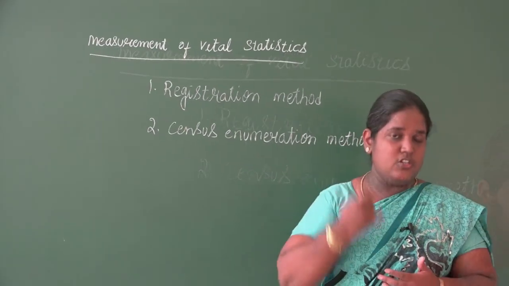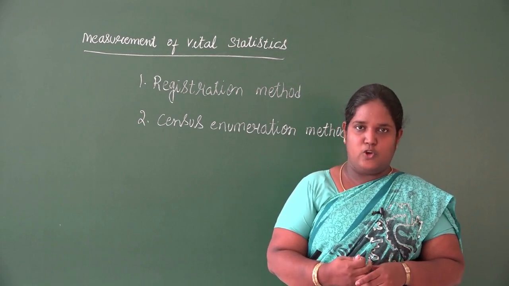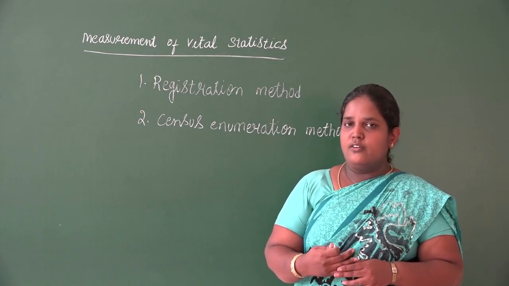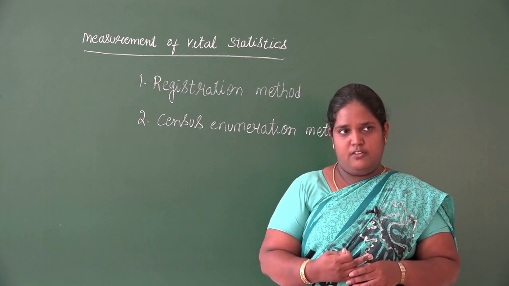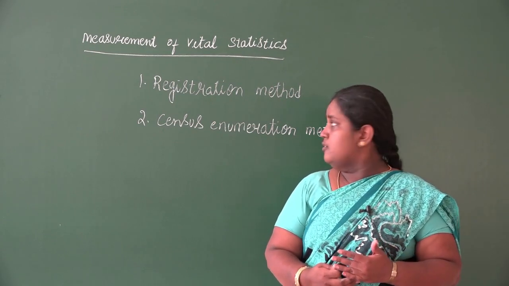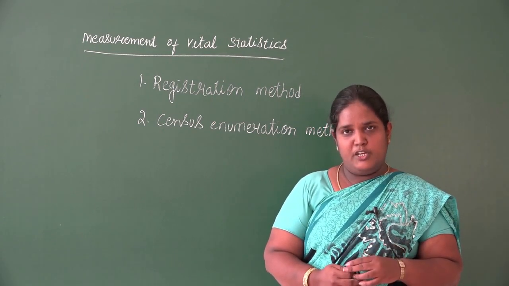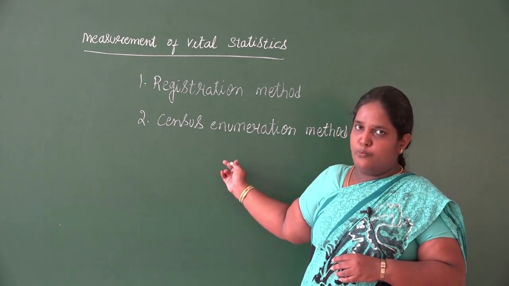This is usually done only once in 10 years. So if you have to get the population in the middle of the year, this method is not possible.